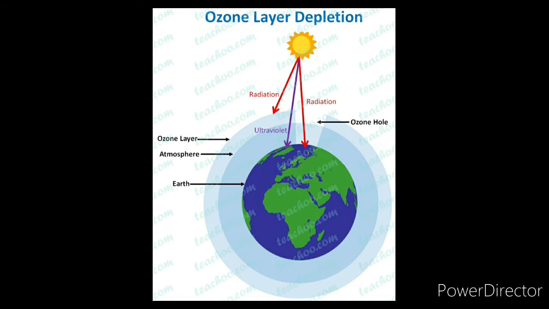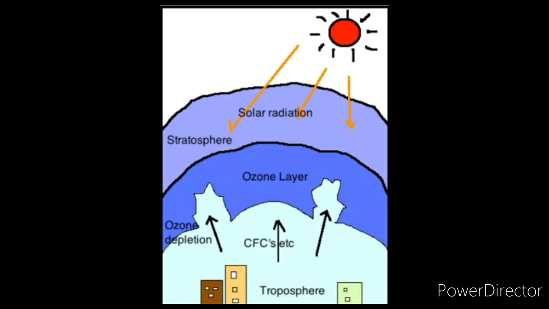Ozone depletion. Now, what is ozone? Ozone is a gas that is present in the atmosphere. It is mostly found in the stratosphere layer and the average thickness of the ozone layer is about 2.9 millimeter. If the thickness of the ozone layer in the stratosphere falls, then it is termed as an ozone hole.